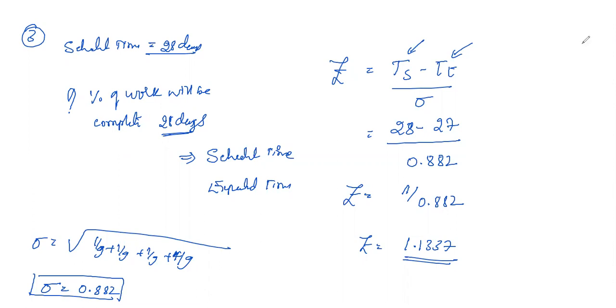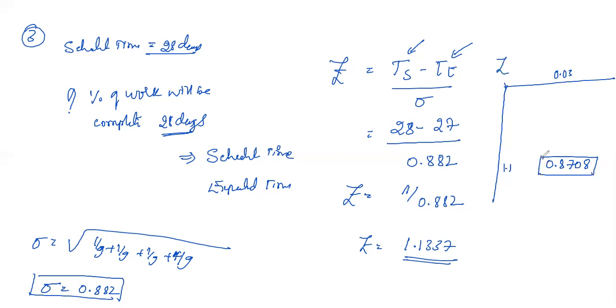You can check the previous class recording. There will be a probability table, right? I have sent it in your group, check it once. In the table, the z value is given in the column. So here we need to identify 1.1 under the z column, then the 0.03 column. Check what value you get under 0.03. So 1.1 under the 0.03 column, you get 0.8708.